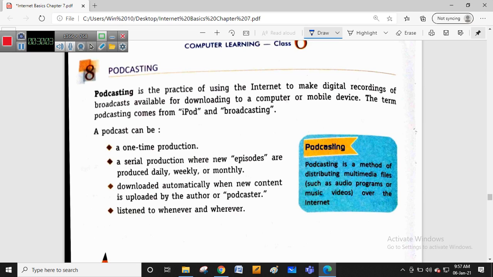A podcast is nothing but weekly, daily or monthly episodes. The serial productions and web series that you are watching these days all come under podcasting. It can also be a one-time production, which once it starts on a streaming site, is also called a podcast. They download automatically when new content is uploaded by the author or podcaster.